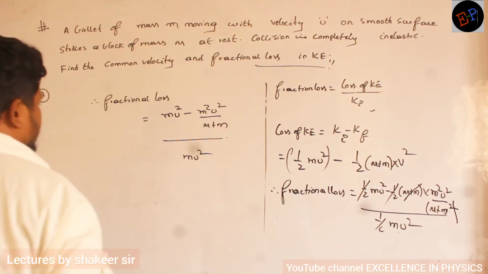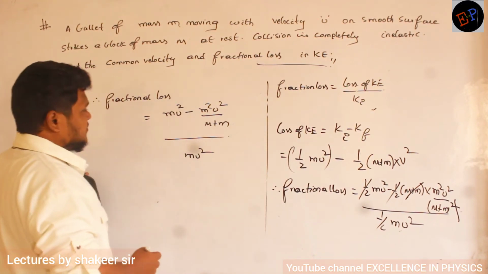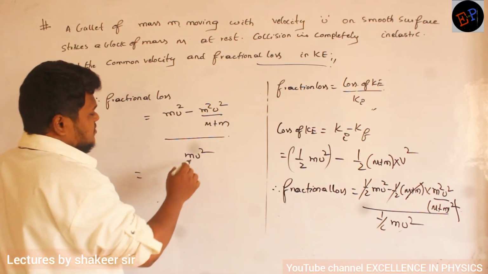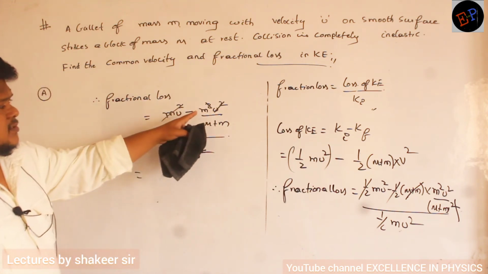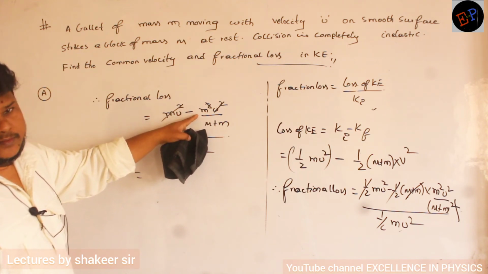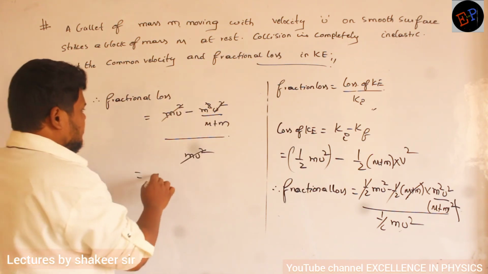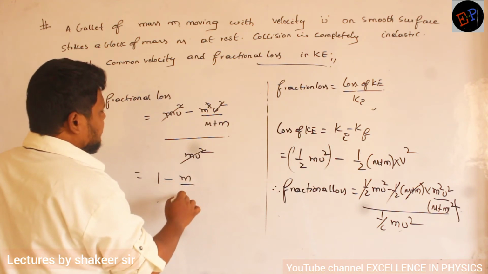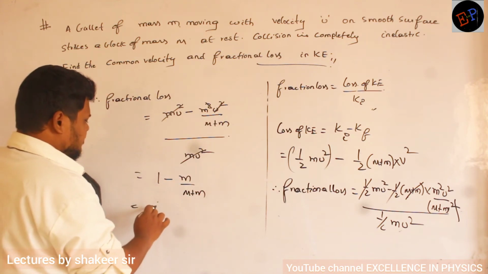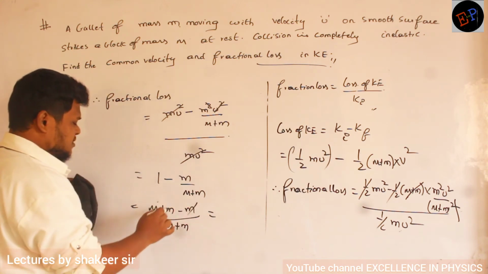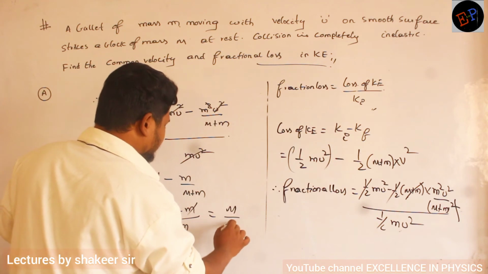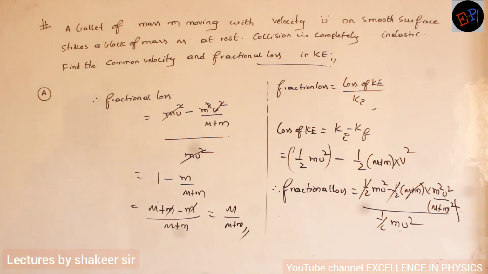Okay, so some mistake we have done previously. Now see what are the terms which you can cancel? M u square, this u square and m square will get cancelled. Square of m will get cancelled, but m will be there, no? Because this is m square u square. So therefore 1 minus m divided by (m plus m). So therefore (m plus m minus m) divided by (m plus m). So plus m minus m will get cancelled. So m by (m plus m). So this is the fractional loss in kinetic energy. Understood now? That's it. Very simple.